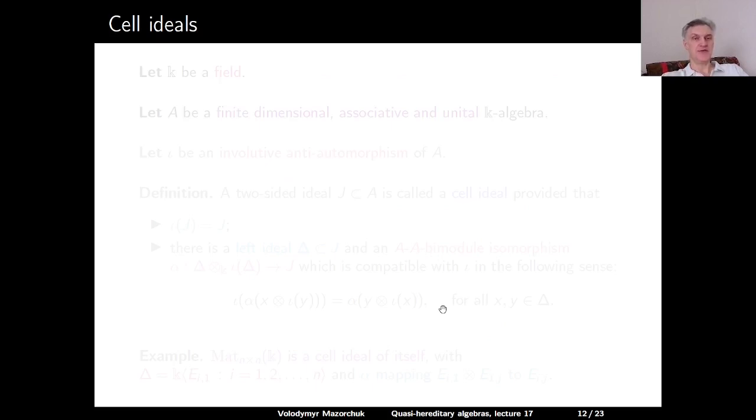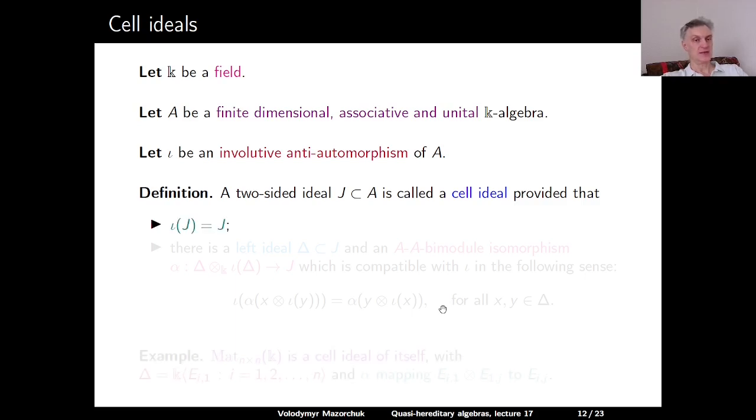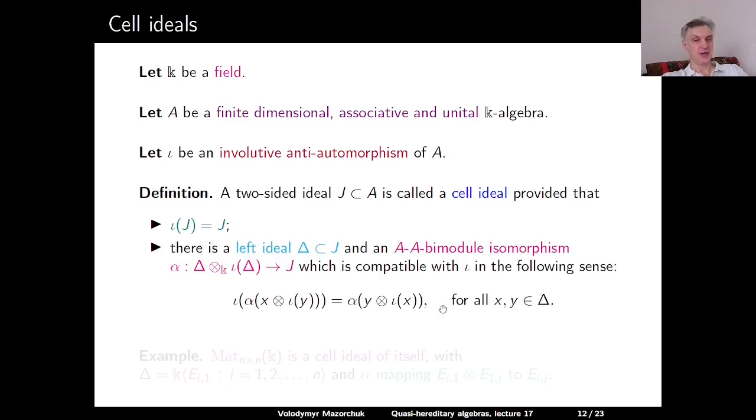Now let us try to give an alternative characterization of cellular algebras. Let K be a field and A a finite dimensional associative and unital K-algebra. Let iota be an involutive anti-automorphism of A. Definition: a two-sided ideal J of A is called a cell ideal, provided that it is stable under iota, and there is a left ideal delta in J, and an A-A bimodule isomorphism alpha from delta tensor over K of delta to J, which is compatible with iota in the following sense.